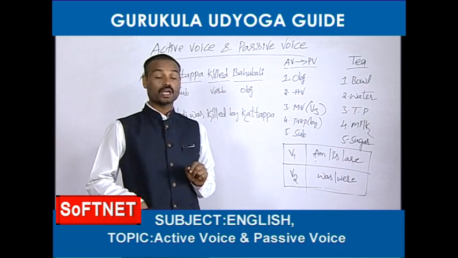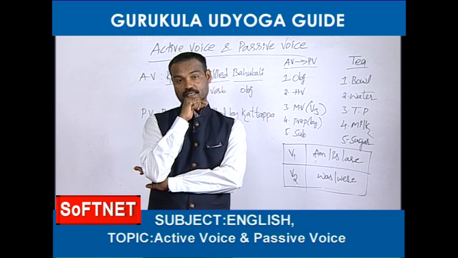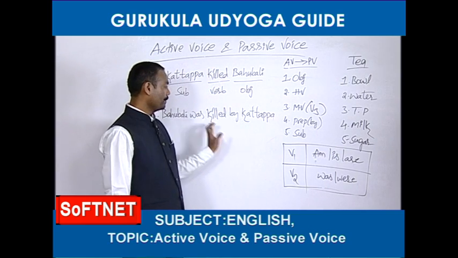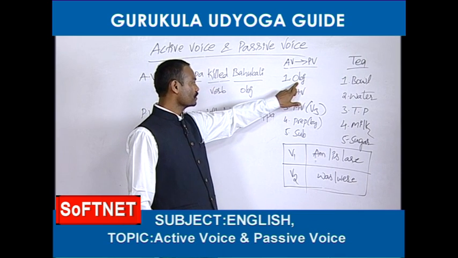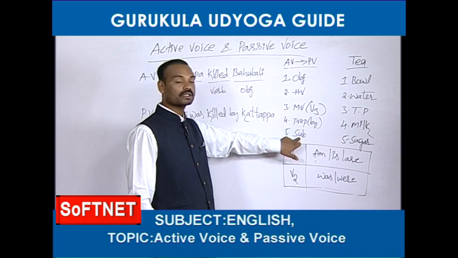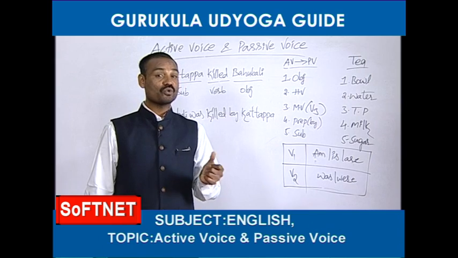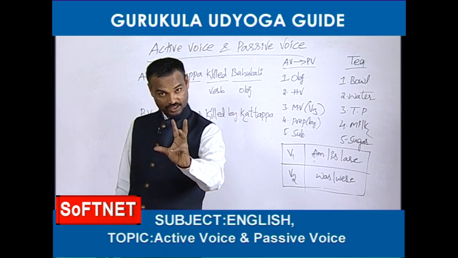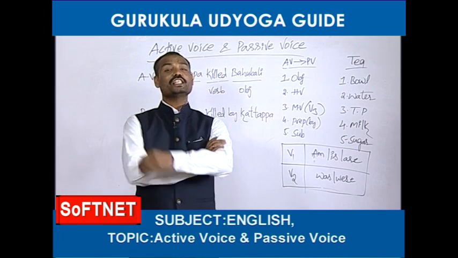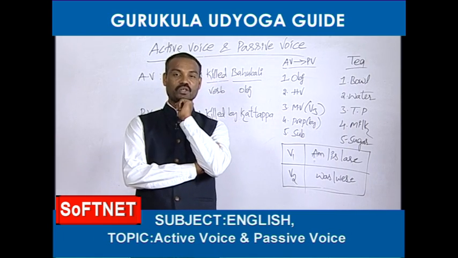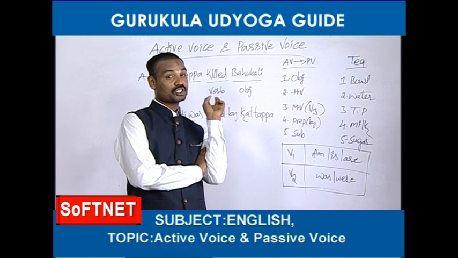Next, subject. Again, it is important. Friends, now we should know where the subject is, because we should end this passive voice with the subject. So the passive voice should start with the object and it should end with the subject. So we came to know which is called the object. Now we are going to know how to catch the subject. Friends, for knowing the object, where did you go? You went to the verb. Two minutes ago, for knowing the object, you went to the verb.